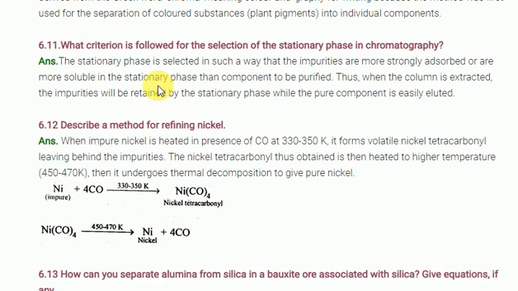Clear? Suppose you take a gas mask. If you breathe the air, what happens? The oxygen comes through, and impurities will be stuck in the gas mask only.